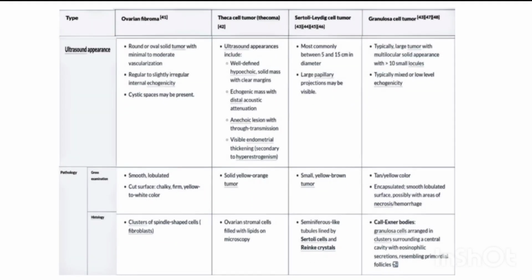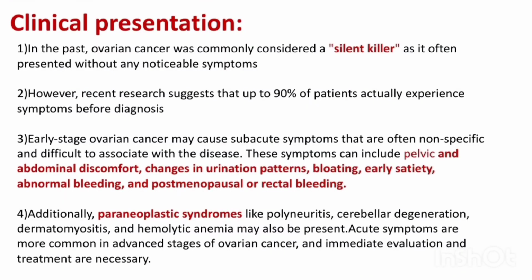Table with all the information on sex-cord stromal tumors. Clinical presentation. In the past, ovarian cancer was known as a silent killer as it often presented without any noticeable symptoms. Nowadays, early stage ovarian cancer presents with subacute symptoms like pelvic and abdominal discomfort, changes in urination patterns, bloating, early satiety, abnormal bleeding, and postmenopausal or rectal bleeding.